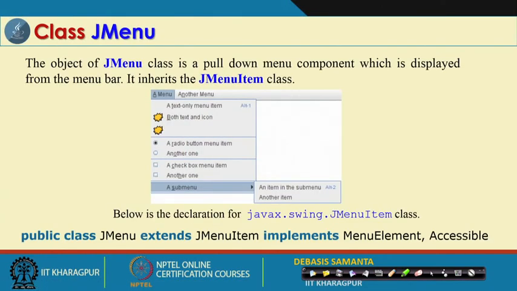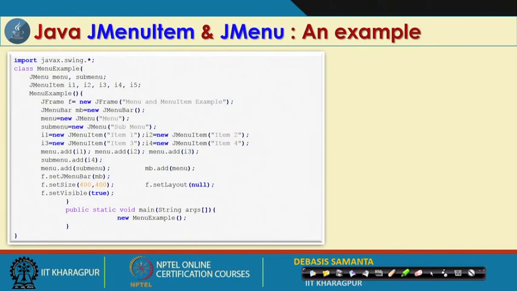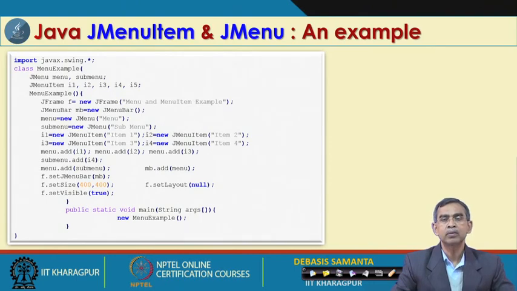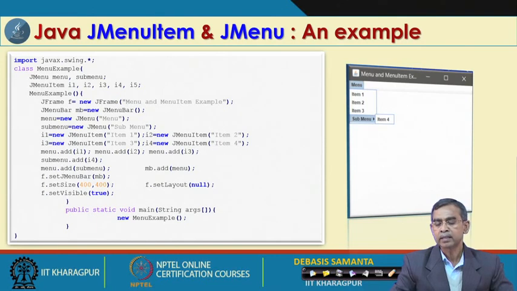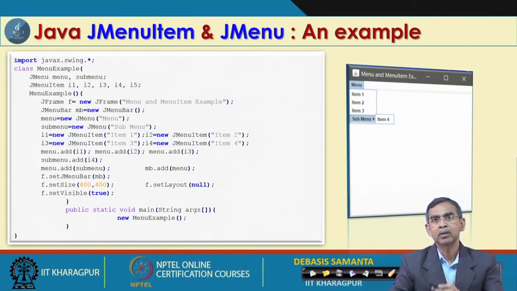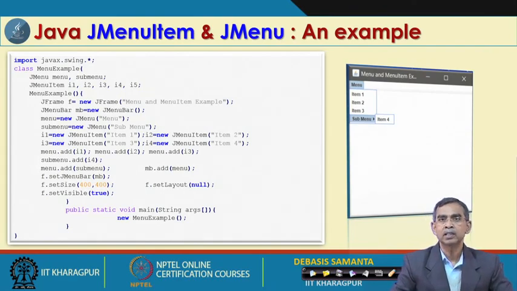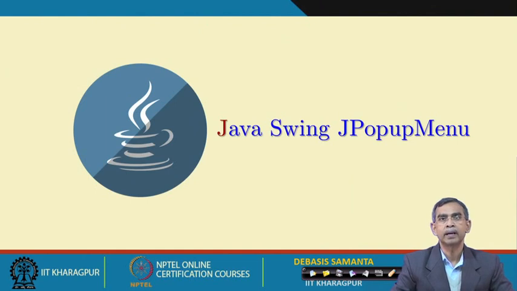Usually JMenuBar and JMenu are related to each other. So, I will just give an idea about JMenuBar, which basically includes some JMenu, and there is also a JMenuItem. This is an example as you see here. It basically includes menu items 1 and 2, and then it shows there. And as you know, for a menu item there may be a submenu. So, those things can be clear. You can practice this program for your own understanding.